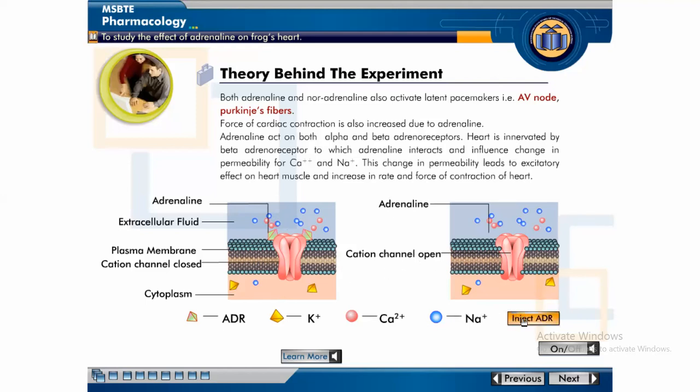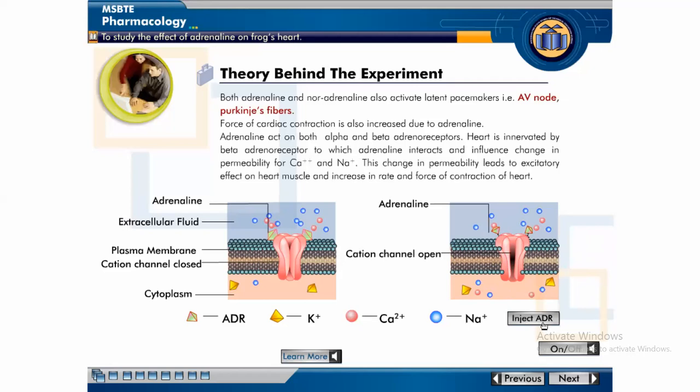When adrenaline is injected, then calcium and sodium ions enter. Is it visible after the injection? They enter into this channel and come from the extracellular fluid to the intracellular fluid, right? After adrenaline is injected, this is the effect.